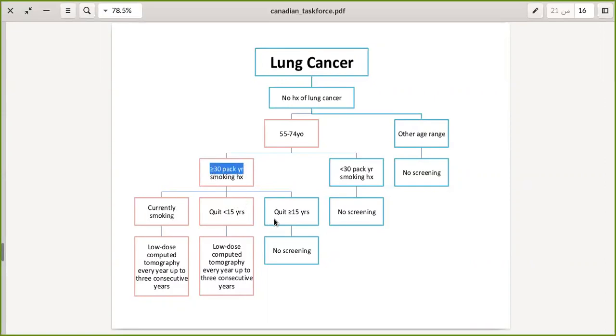If the patient quit more than 15 years ago, no screening is recommended. If the patient smoked less than 30 pack-years, no screening is recommended. If the patient is less than 55 years old and doesn't smoke, or hasn't smoked any, no screening with anything. Okay, let's see what the Toronto Notes say about that.